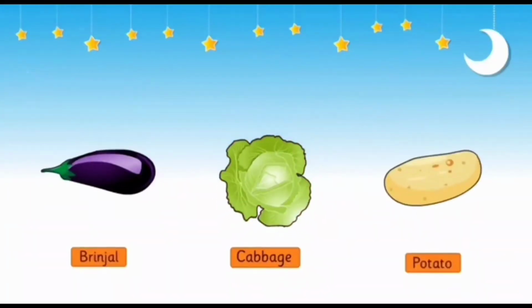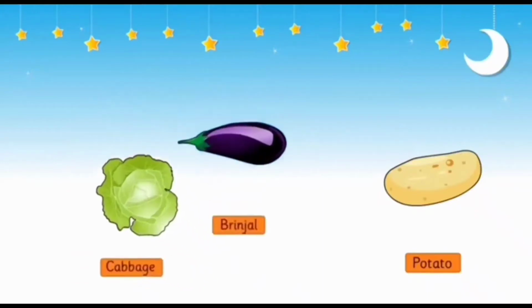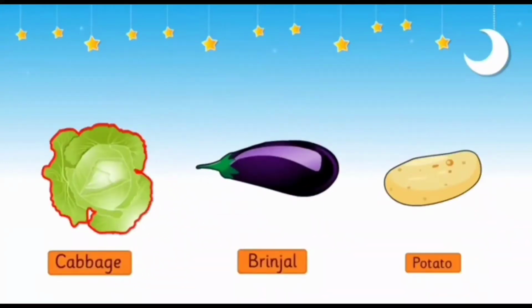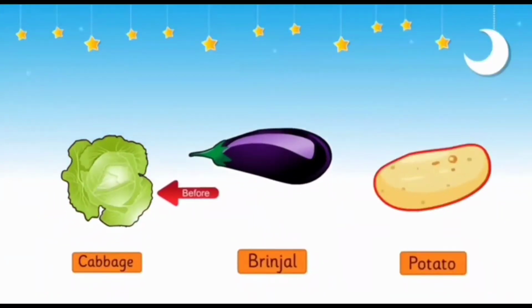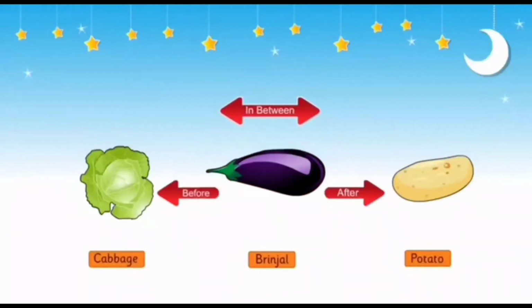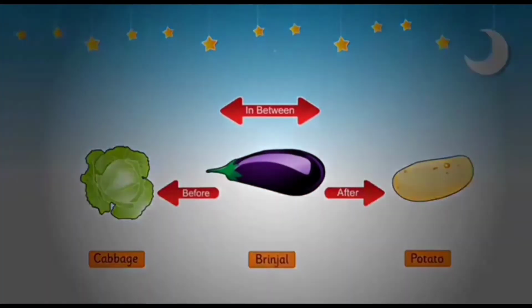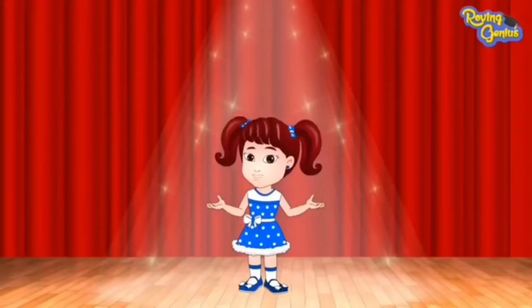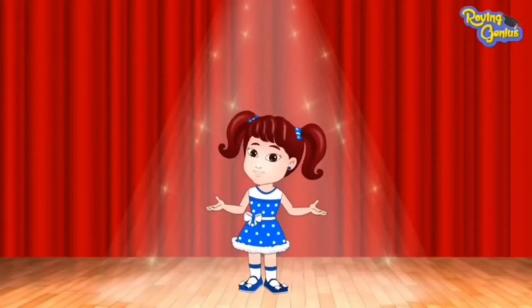Let us rearrange the position of the vegetables. Now, the cabbage is placed before the brinjal. The potato is placed after the brinjal and the brinjal is placed in between the cabbage and the potato. I had fun playing with my toys.